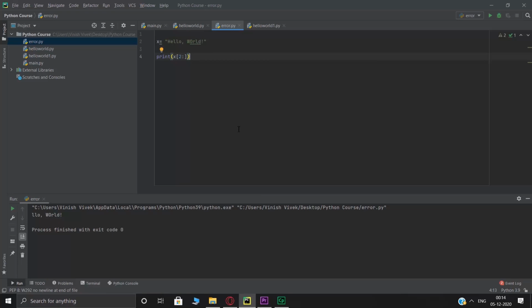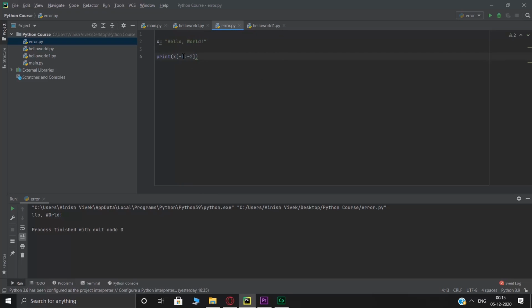So if you want to get the characters from O over here inside world, which is the negative 5th position, so this is the 1st, 2nd, 3rd, 4th, 5th. Now from here you wanted to print till D. Alright, and D is what? The -2 position. Alright, then what you can do, you can write -5 to -2.